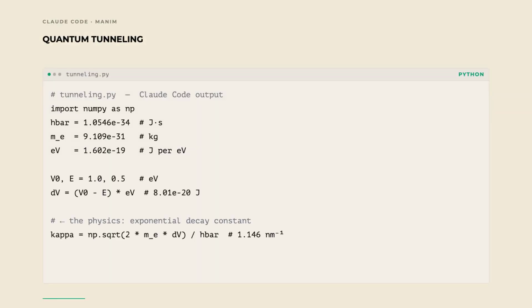Before running, read it. Find this line: kappa equals square root of 2m times delta V over h bar. That is the decay constant. Check. For V0 minus E equals 0.5 electron volts, kappa comes out 1.15 nanometers inverse. That sets the slope of the log T curve. 30 seconds, not optional. Run it.